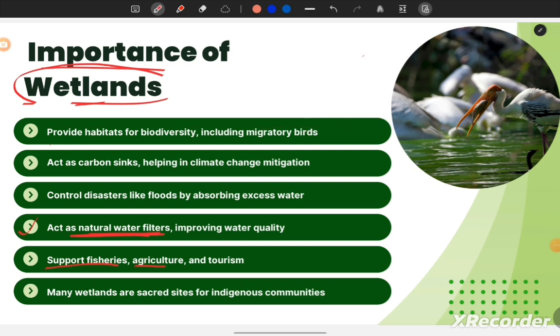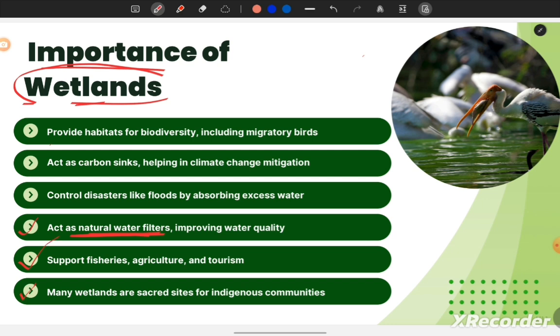Wetlands support fisheries, agriculture and tourism. Agriculture, we have just seen, we use the water from these wetlands, lakes or ponds for our irrigation purposes as well. And we can see rice fields. We grow rice in these kinds of areas. They are very suitable for rice cultivation. The fisheries, they are water bodies, we do fishing here. Tourism also, there are many beautiful lakes in our country and in the world as well. They attract tourists from all over the world. So this is the economic importance of the wetlands.